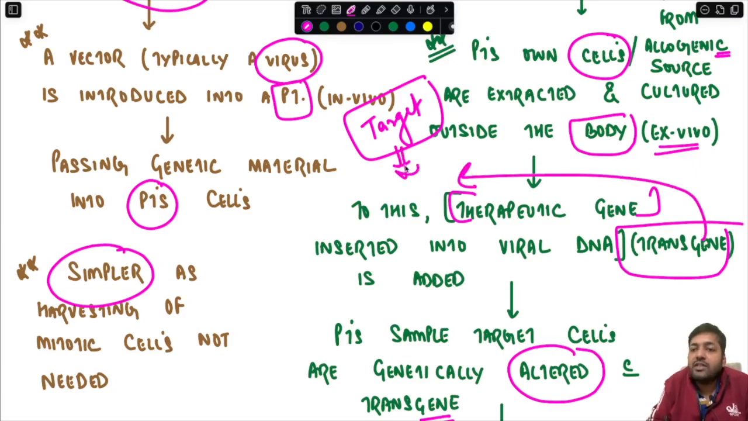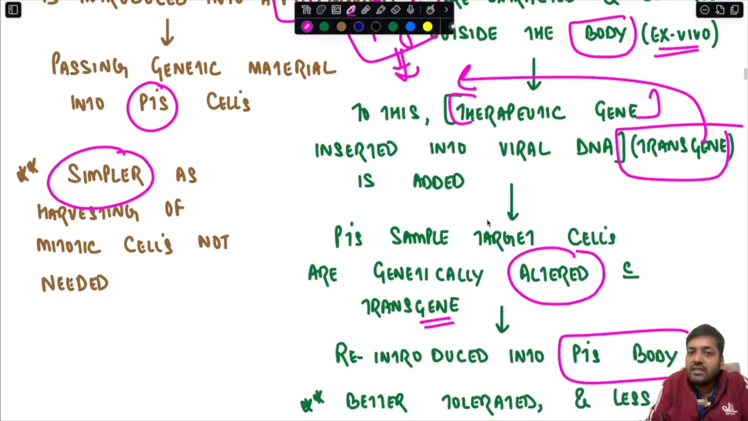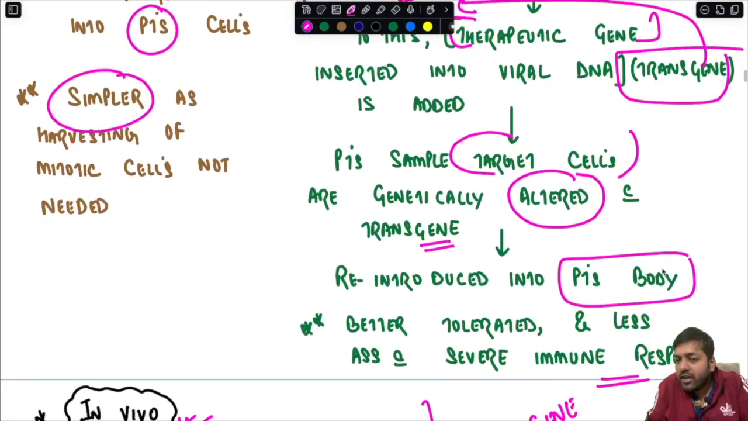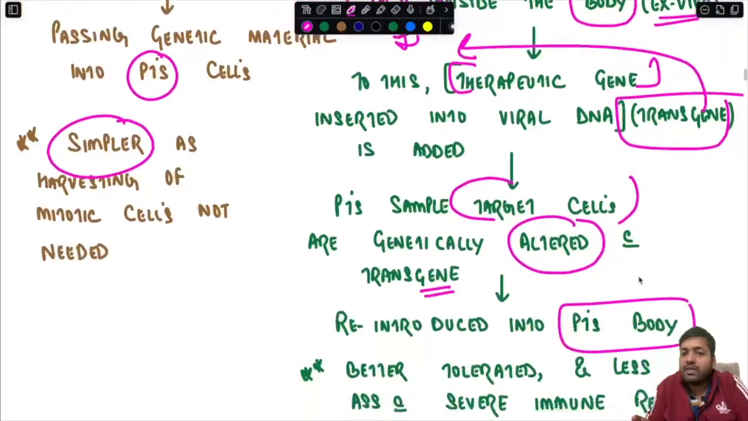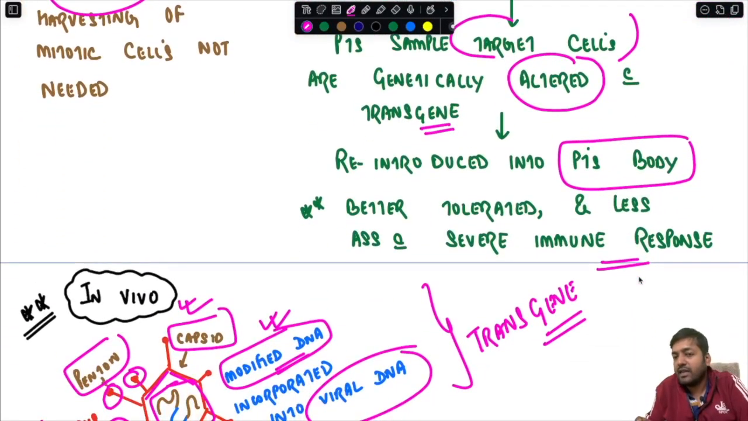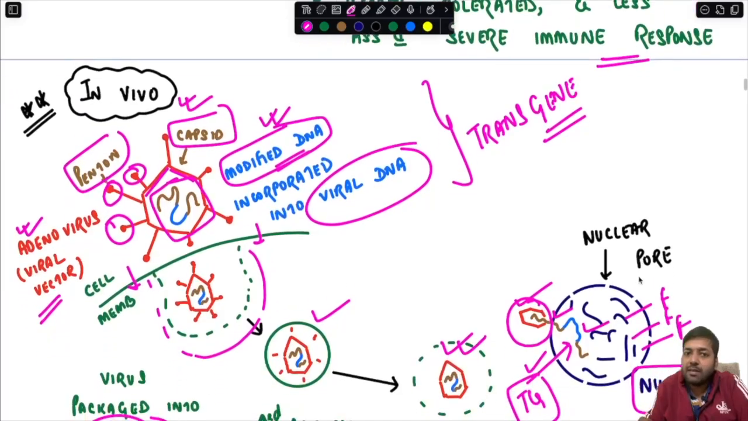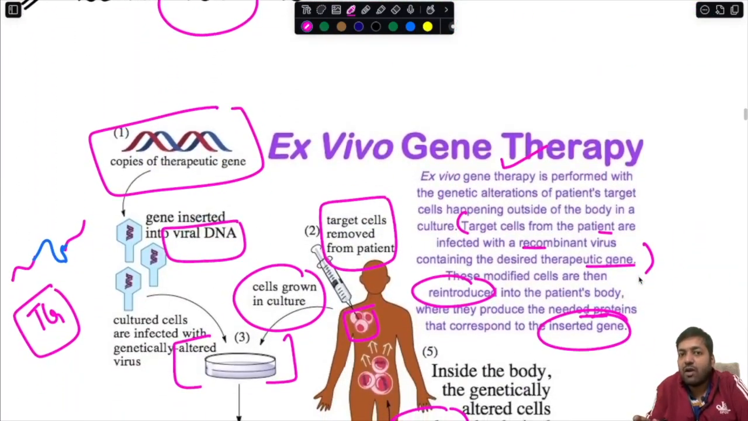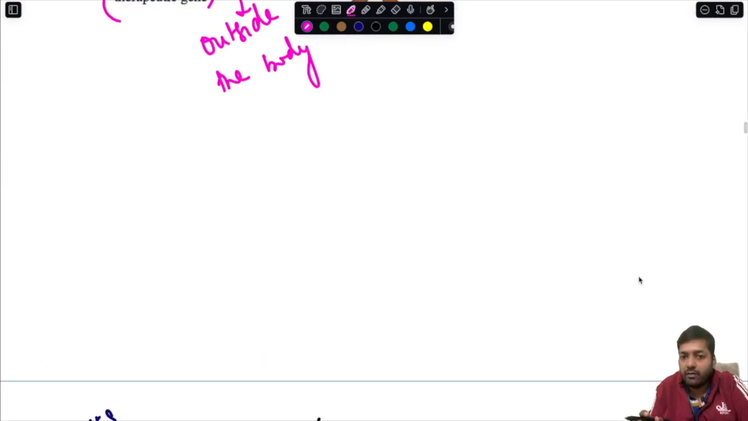Once this transgene is added, what is going to happen? A similar process that we have seen: the viral DNA is going to go inside the nucleus of the target cell, and therefore introduce that particular therapeutic gene inside the nucleus. After this genetic recombination occurs, the patient's target cells, which are now genetically altered, are reintroduced into the patient's body. So what is the advantage of this ex-vivo gene therapy process? It is better tolerated and it is less associated with severe immune response. Okay, so this is about in-vivo gene therapy and ex-vivo gene therapy. I hope this is crystal clear to everyone.